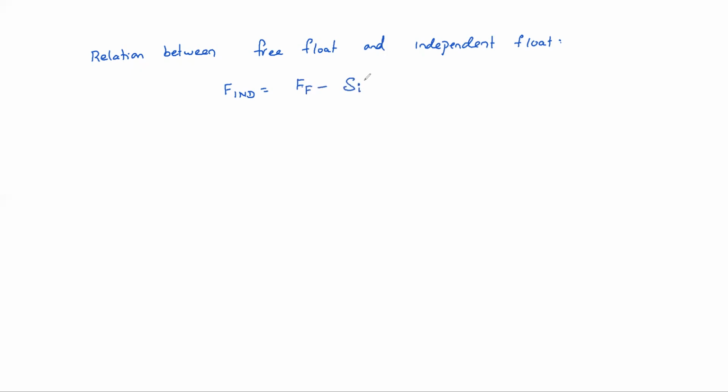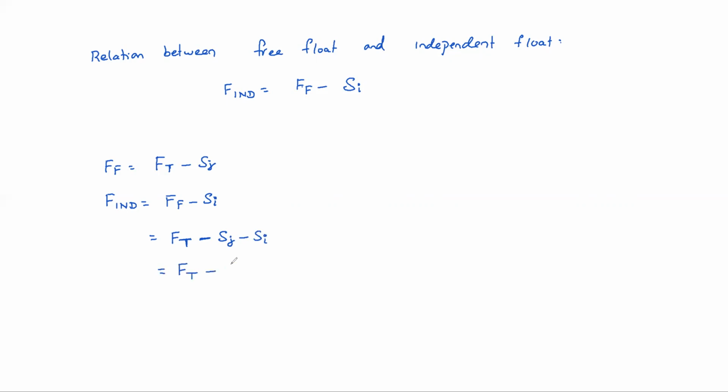That you can check easily. In a similar manner, free float equals total float minus head event slack. So independent float equals free float minus tail event slack. That means total float minus head event slack minus tail event slack is independent float.